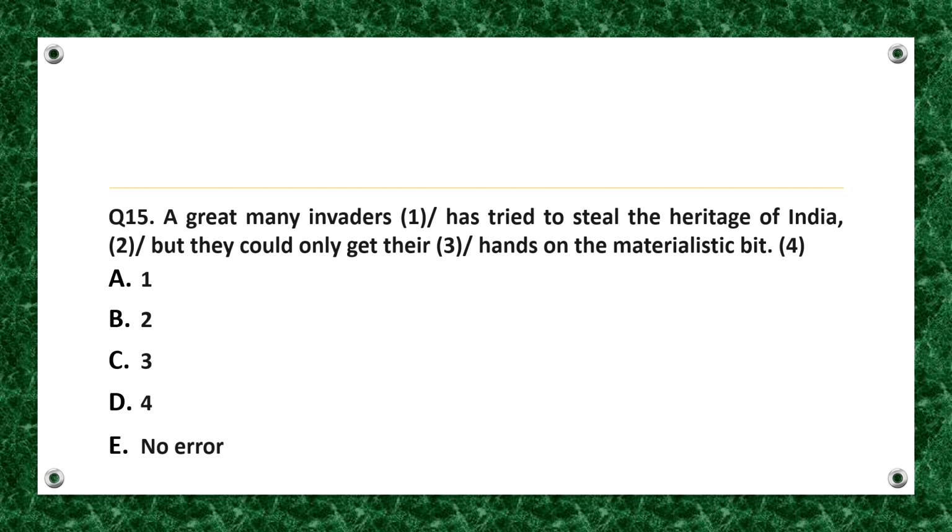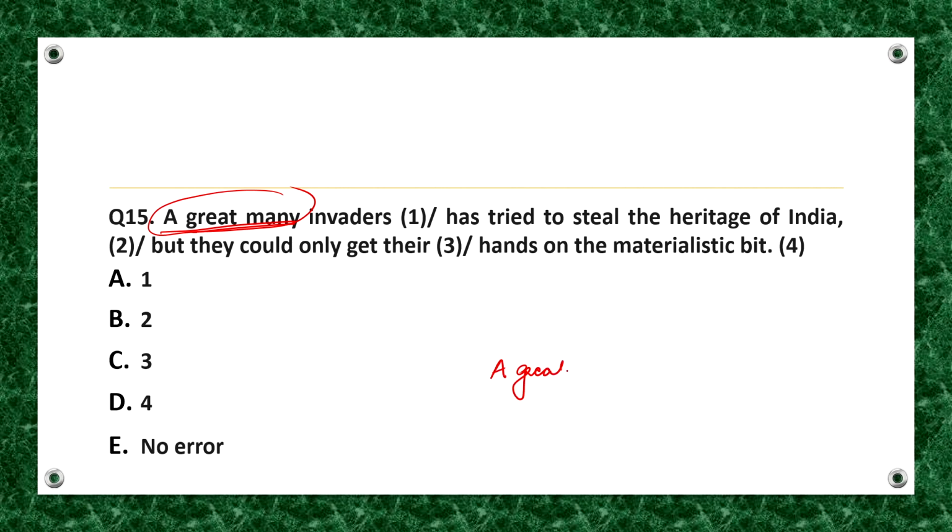A great many invaders has tried to steal the heritage of India, but they could only get their hands on the materialistic bit. So, the grammatical error lies in part 2 of the sentence. As you can see, a great many is used over here. And as we all know, a great many is always followed by a plural noun and a plural verb.